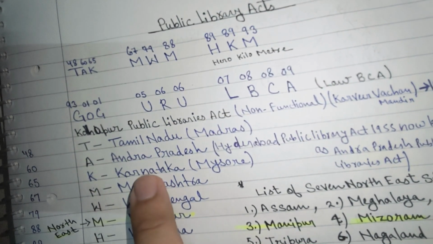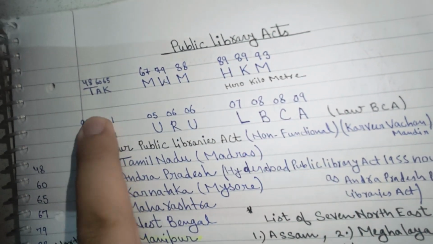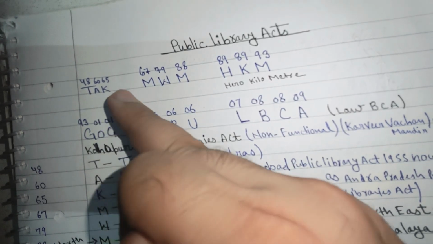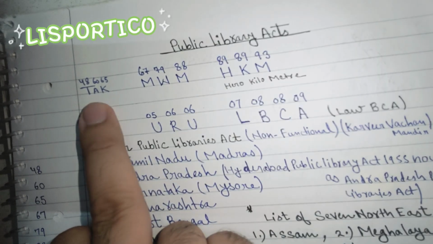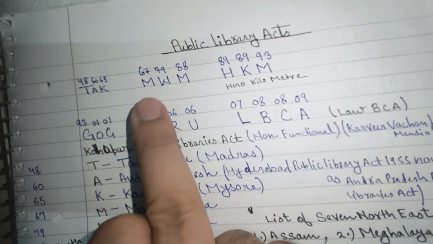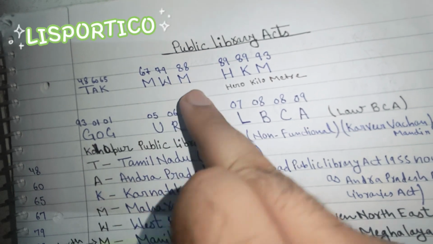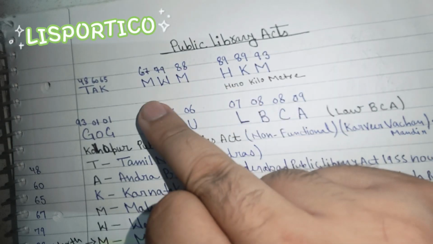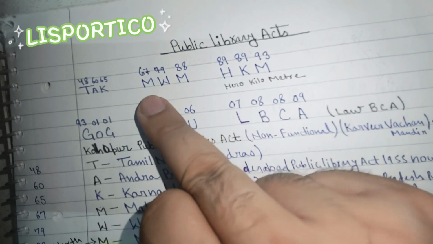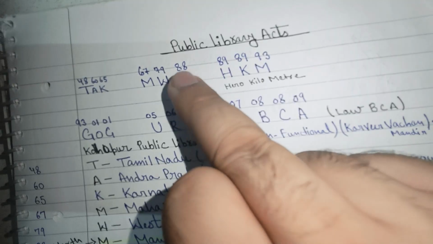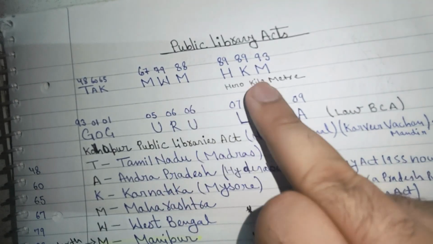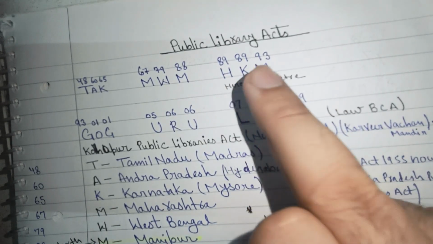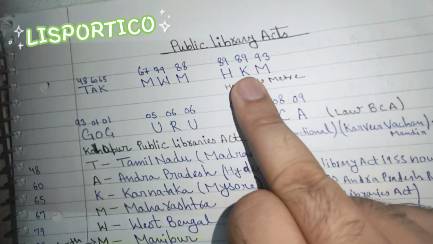So let's revise all the Public Library Acts. TAC: Tamil Nadu, Andhra Pradesh, Karnataka, Mysore, that is 48, 60, 65. Then MWM: Maharashtra, West Bengal, Manipur, that is 1967, 1979, 1988. Then Hero Kilometer: Haryana, Kerala, Mizoram, enacted in 1989, 1989, 1993.